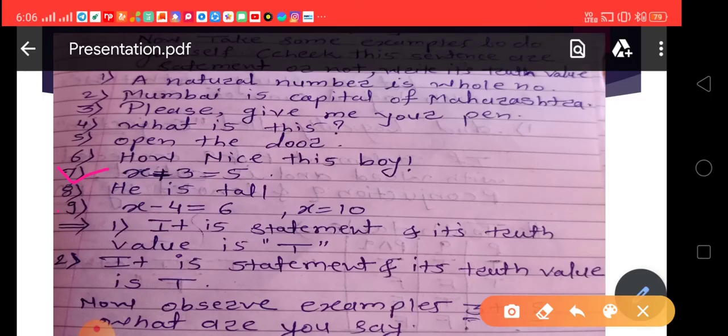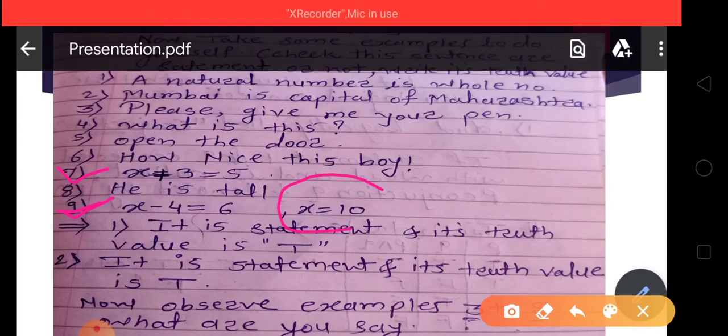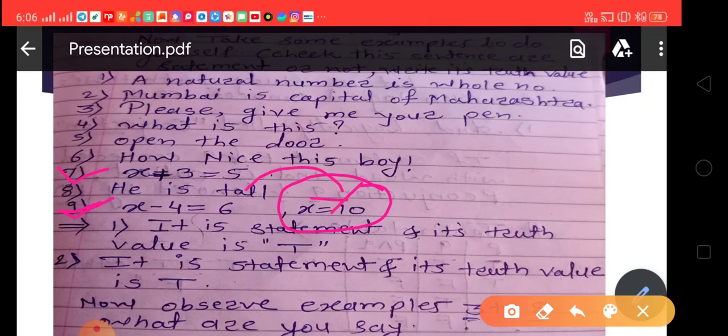But friends, let us consider example number 9. In this example, x minus 4 equal to 6. Here we have been given the value of x. It means we know the value of x. Means here this open sentence becomes a statement because we put here the value for x.